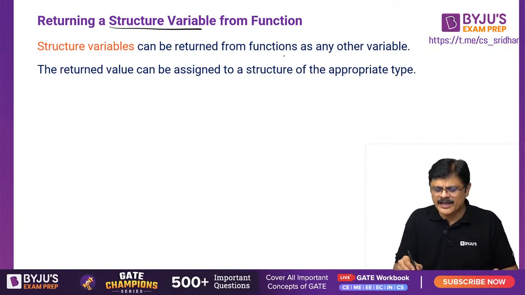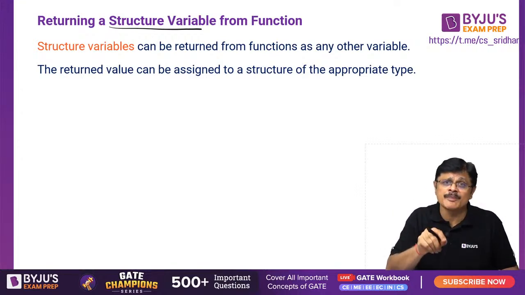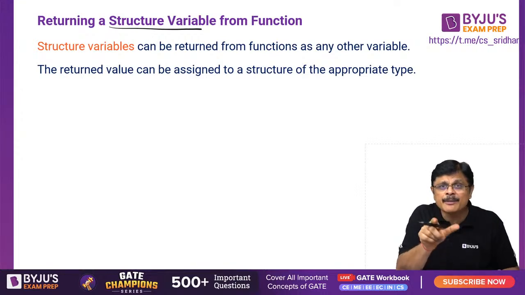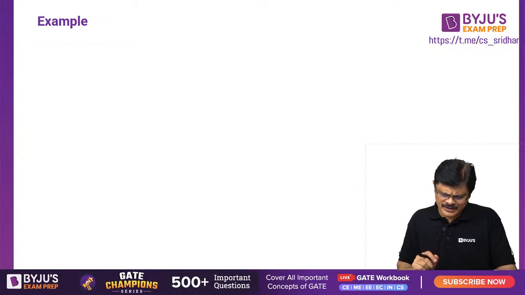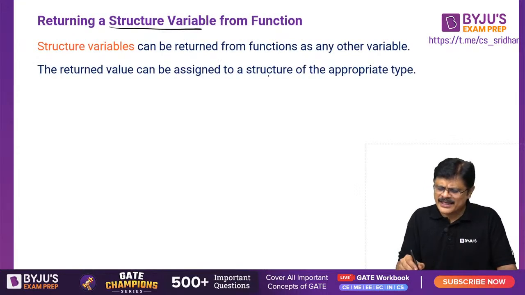Structure variables can be returned from functions like any other integer variable. A structure variable also can be sent or returned from a function, my dear friend. But the return type of the function must be that particular structure type. Am I clear? That's the second statement: the return value can be assigned to a structure of the appropriate type. That is normal.